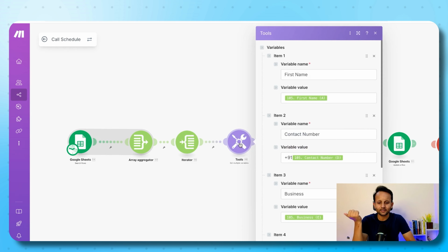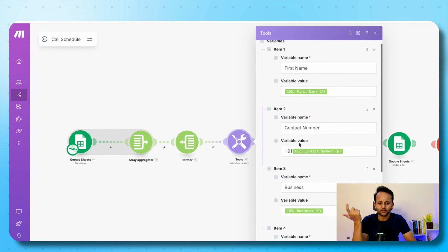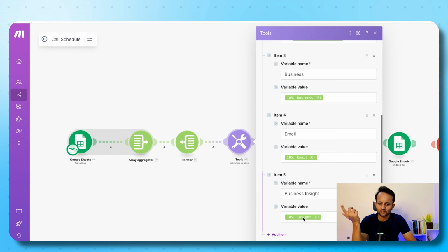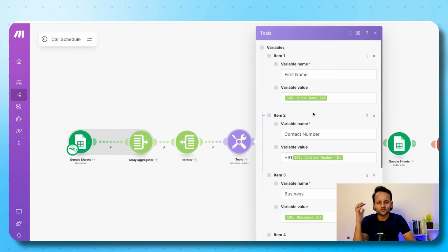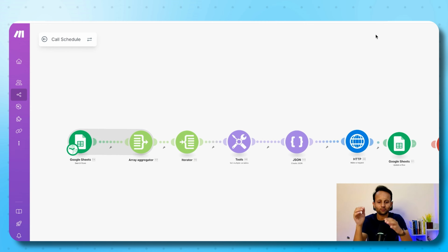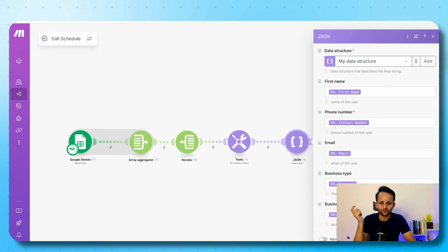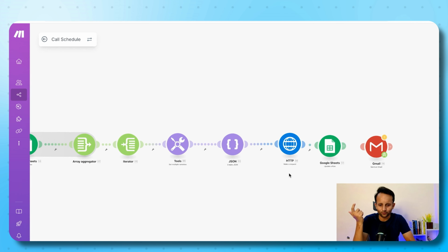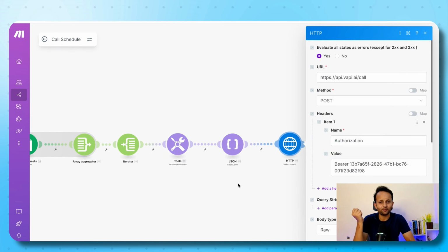In the tool section, we will get their first name, contact name, variables, variable name, business insight, everything around it. Now I have a set of multiple variables, so I have defined those data points into variable formats, and I will use these variables in a JSON format. Now I will collect this data and pass it in a JSON format. Here I am creating the data into JSON format. The first name, contact, email, business insight is converted into JSON format, and this is the JSON format I will be using.